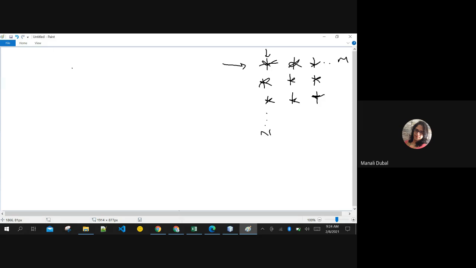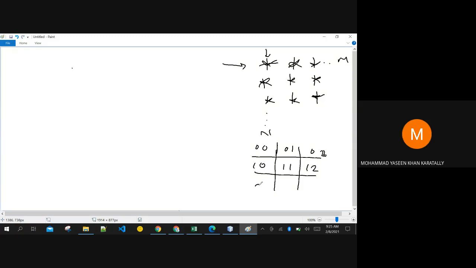Are you all familiar with the matrices concept? You have studied matrices in mathematics, right? So think of it as a matrix. In a matrix, you have something like this: 0, 0, then 0, 1, 0, 2, then 1, 0, 1, 1, 2, 2, like this, right? Then how do you know it is 0, 0?